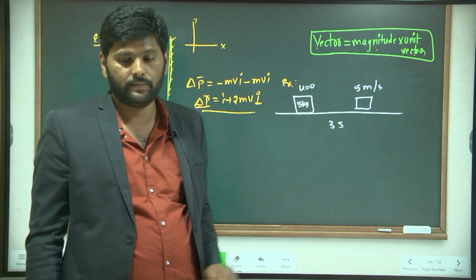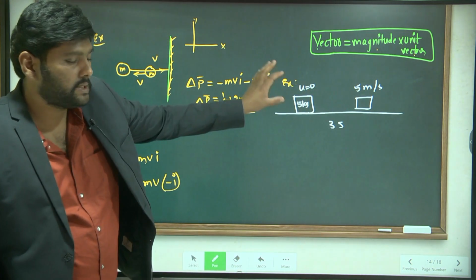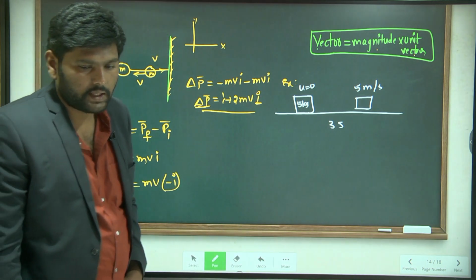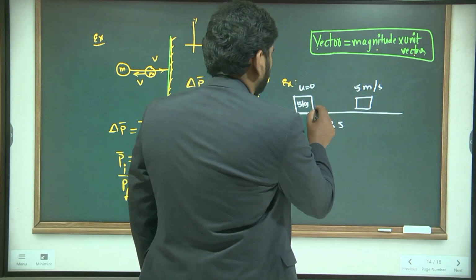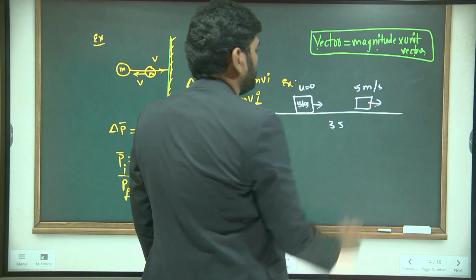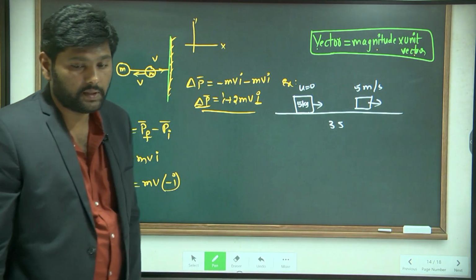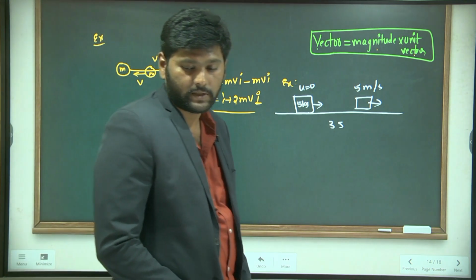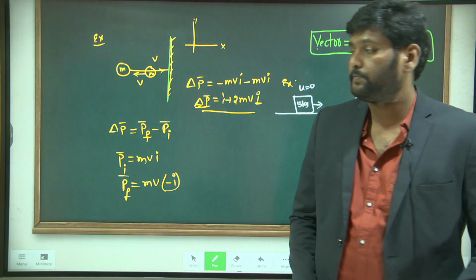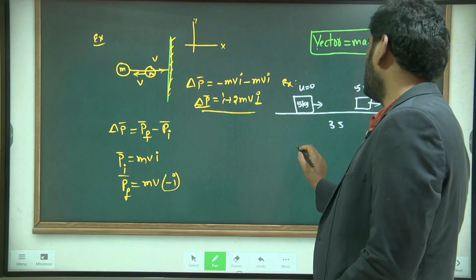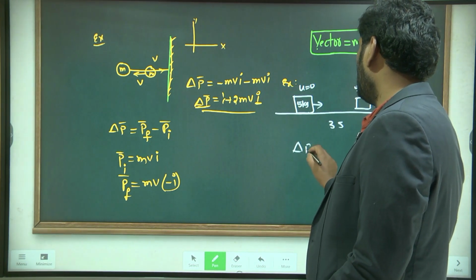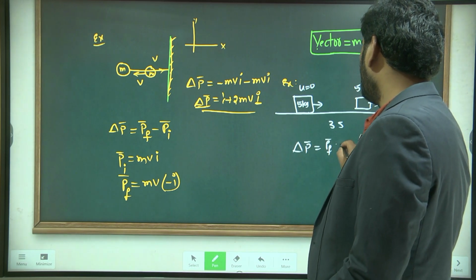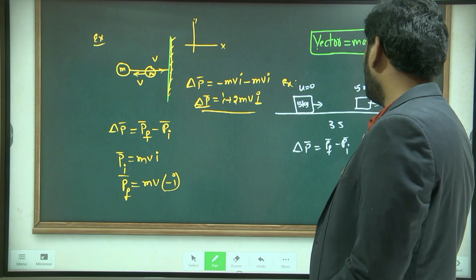5 meter per second. Now in this case, what is the change in momentum? So what is the formula for change in momentum? Tell me first. The formula for change in momentum: delta P is equal to P final vector minus P initial vector.